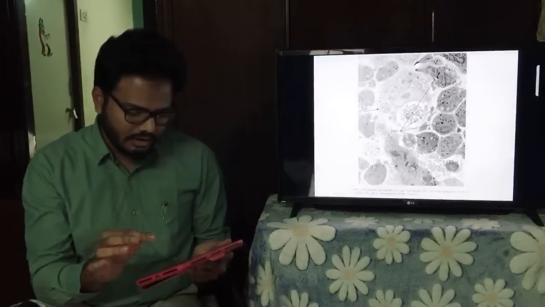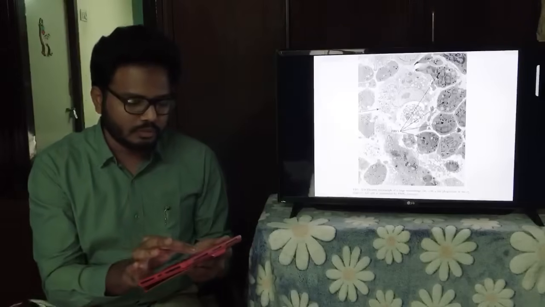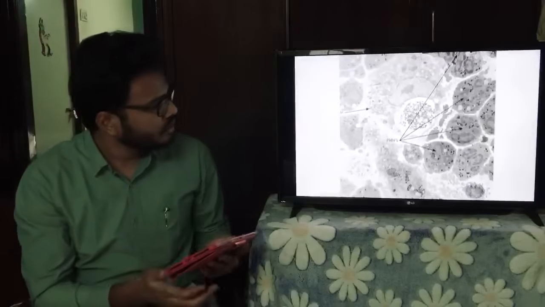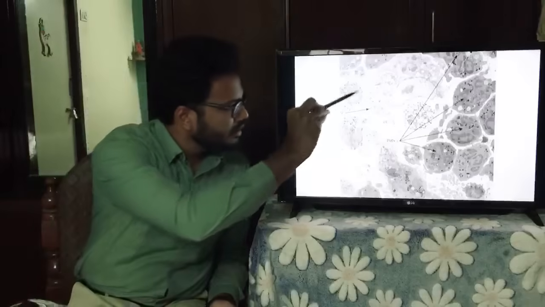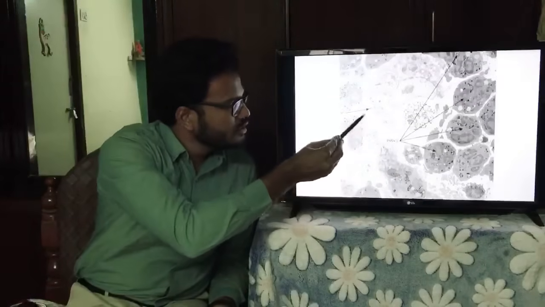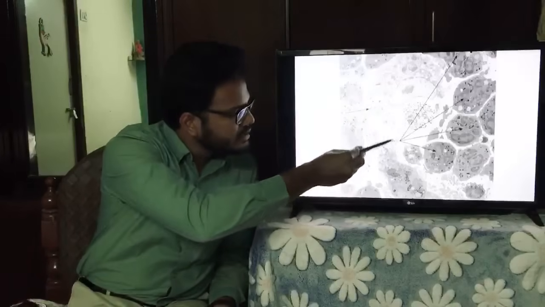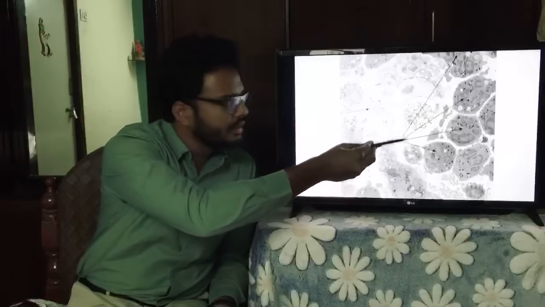This is an electron micrograph of a large macrophage with a full phagosome. Let me zoom in so that you can visualize it clearly. You can see this is a macrophage, and you can see various neutrophils. This is a very large phagosome which contains the opsonin coated antigen or foreign material within.